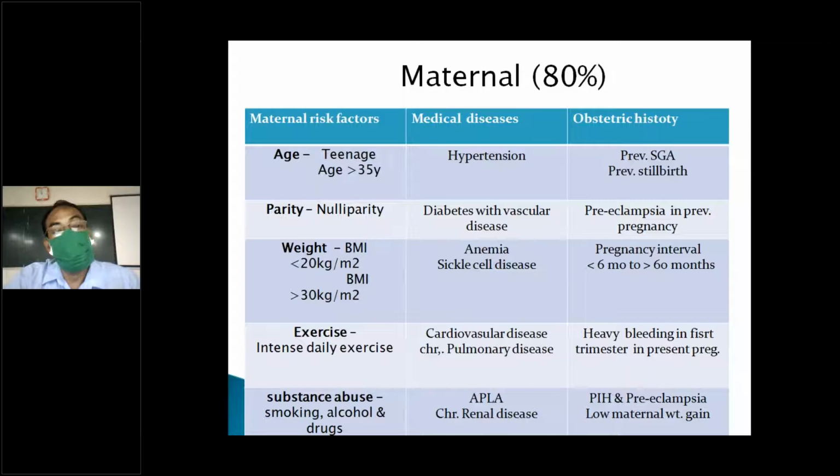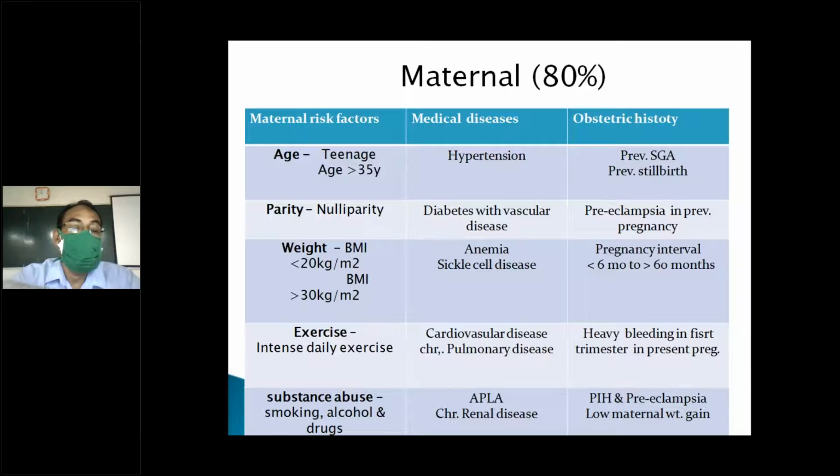Whether it's early pregnancy or late pregnancy, teenage pregnancy or elderly pregnancy, that is, pregnancy after 35. Then newly pregnant, height and weight, BMI, patient health condition, all these things.